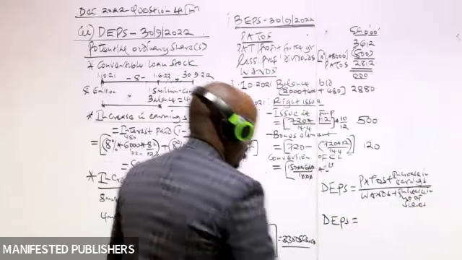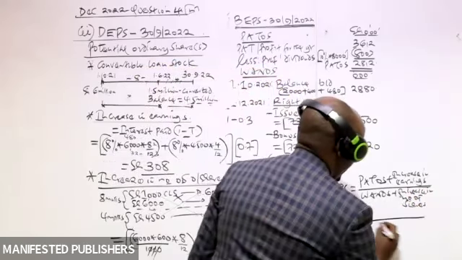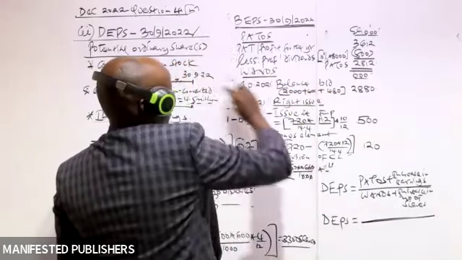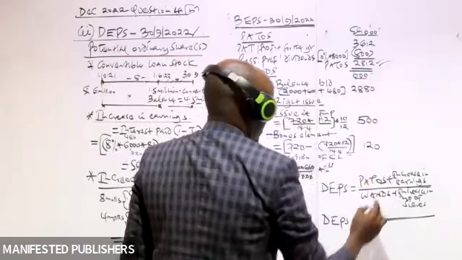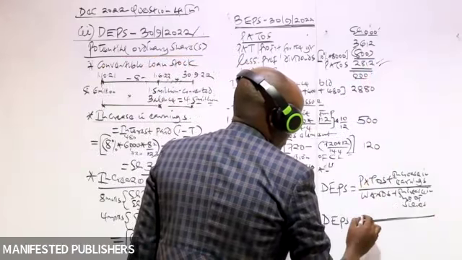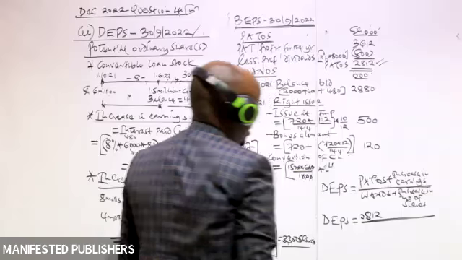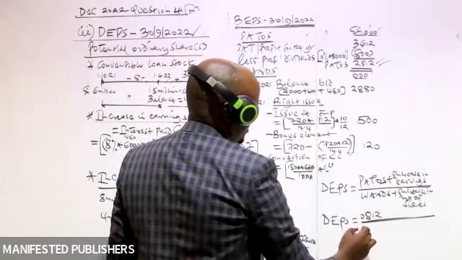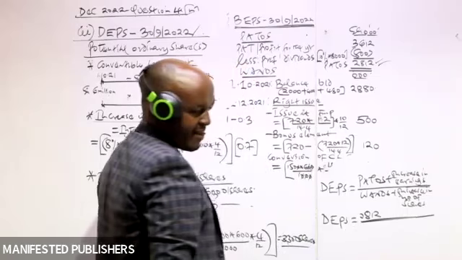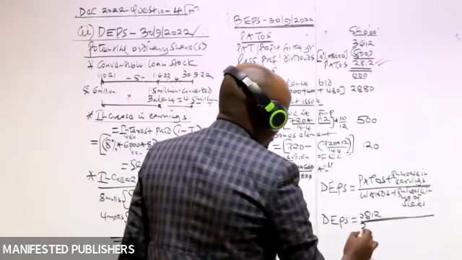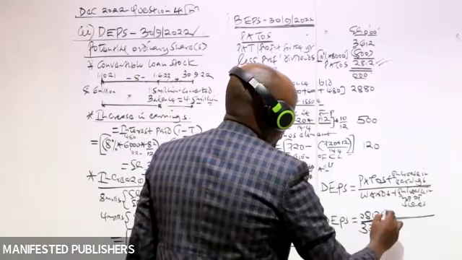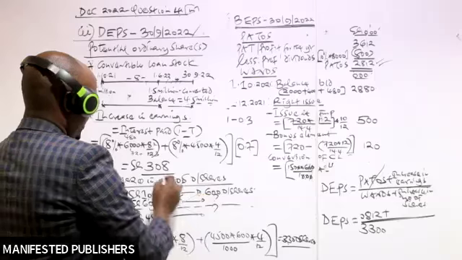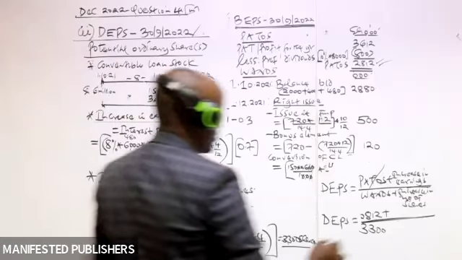Recall, we have already computed the PATOS and the number of shares for 2022. The PATOS was 2812, and the number of shares was 33. To the PATOS, we add the increase in earnings, which is 308.